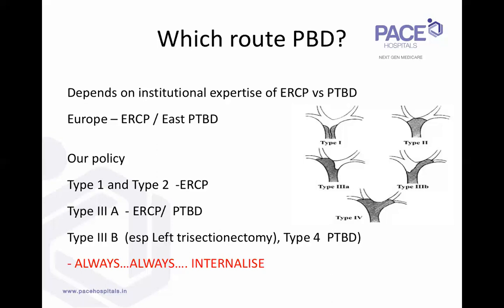3 strictures. Type 3B, definitely, the right posterior is very difficult to get into by ERCP in this kind of a stricture. And type 4, so when you have these two, type 3B strictures and type 4, even literature says PTBD. So type 1, type 2 ERCP, type 3 one of these two, or type 3B and type 4 is PTBD. Again, it depends on the local expertise.